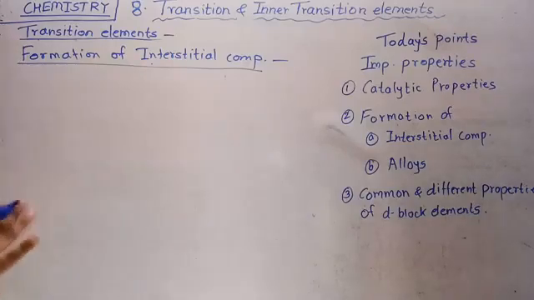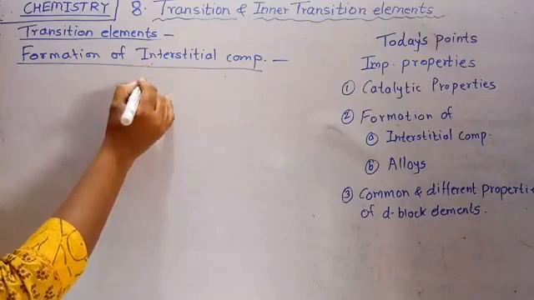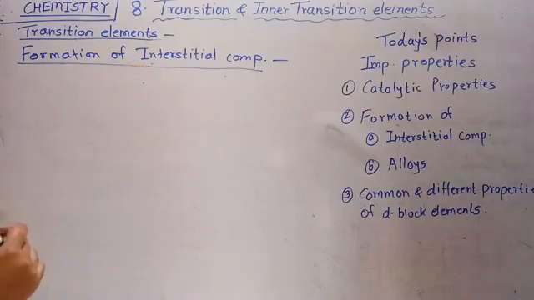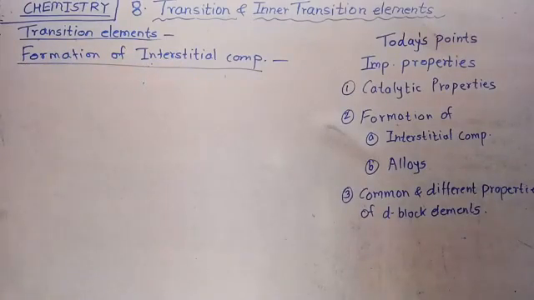Metals, non-metals, all the elements of the modern periodic table react with hydrogen to form hydrides. There is one type of hydride, the interstitial hydride, and these interstitial hydrides are similar to the interstitial compounds of the first series of transition elements.